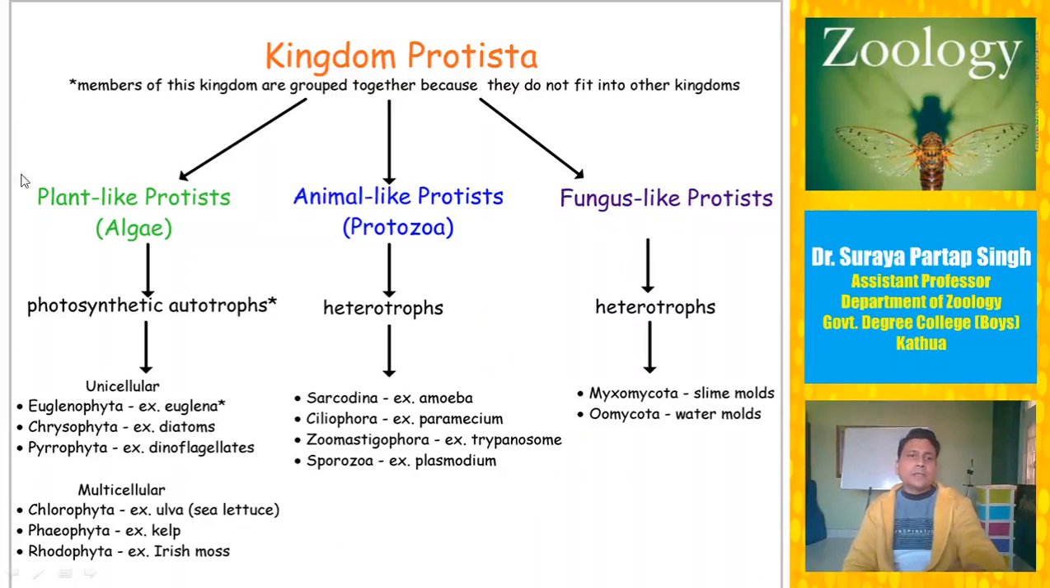So first we will be discussing the plant-like protists. Thereafter we will be discussing the animal-like protists, and lastly we will be discussing briefly the fungus-like protists. Plant-like protists include all the algae. You may call them algae or alga, both are correct terms. So algae may be unicellular or multicellular. All the animal-like protists are called protozoa, and they include organisms like paramecium and amoeba. You have already studied these organisms, and fungus-like protists will be discussed at the last.